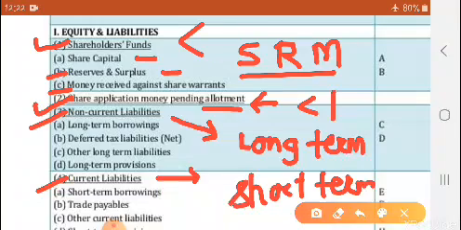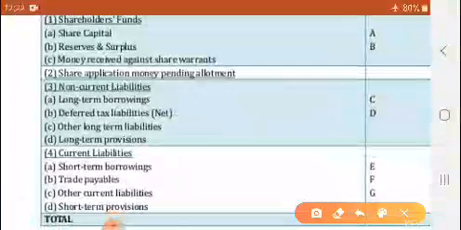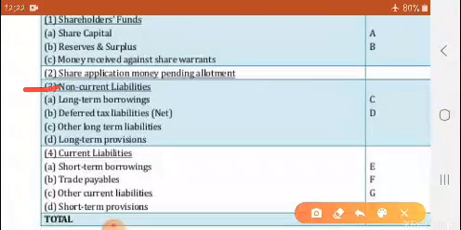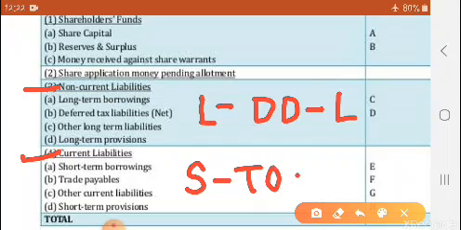In that also there are four subheadings, and there is a simple trick to remember this. See, non-current liabilities is a journey from L to L, and current liabilities is a journey from S to S. What is L to L?